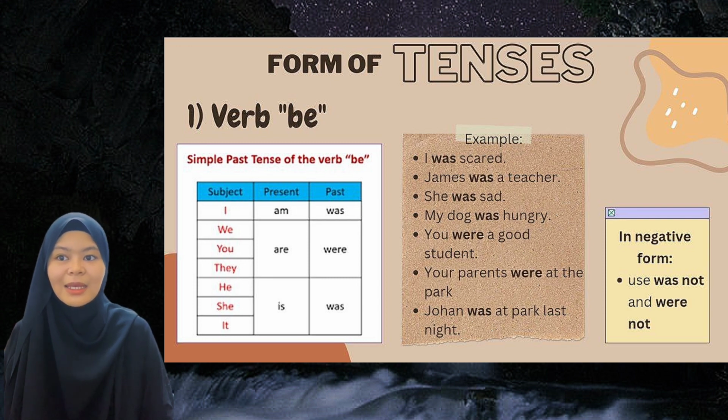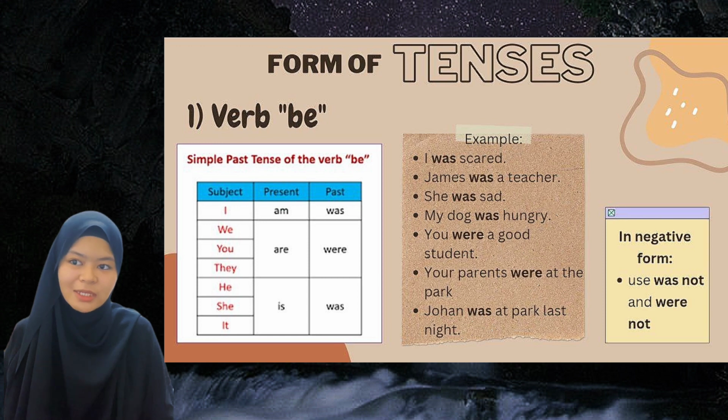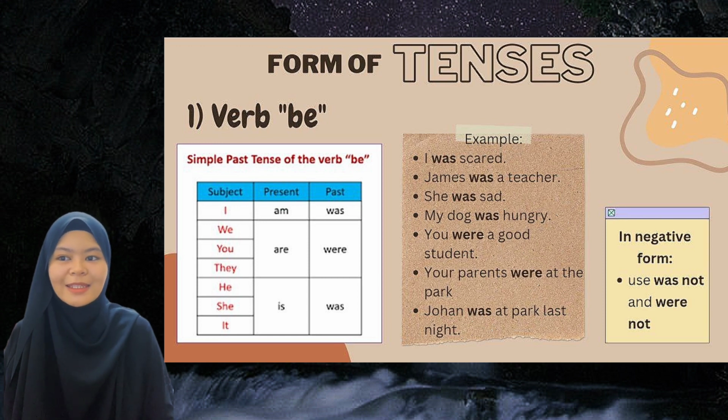Other than that, James was a teacher. She was sad. My dog was hungry. You were a good student. Your parents were at the park. Johan was at the park last night.